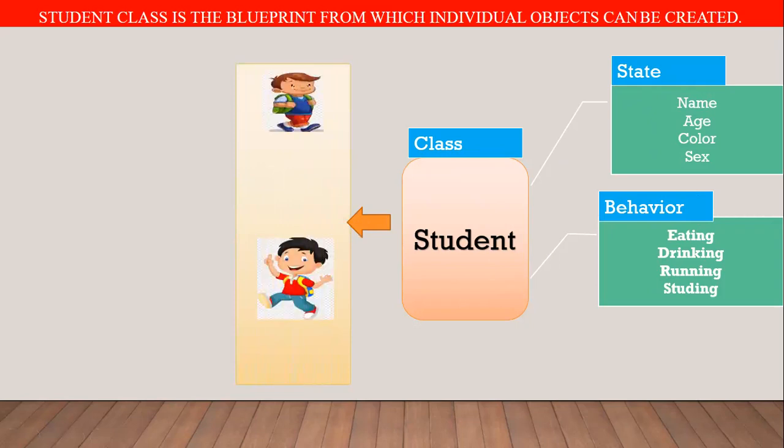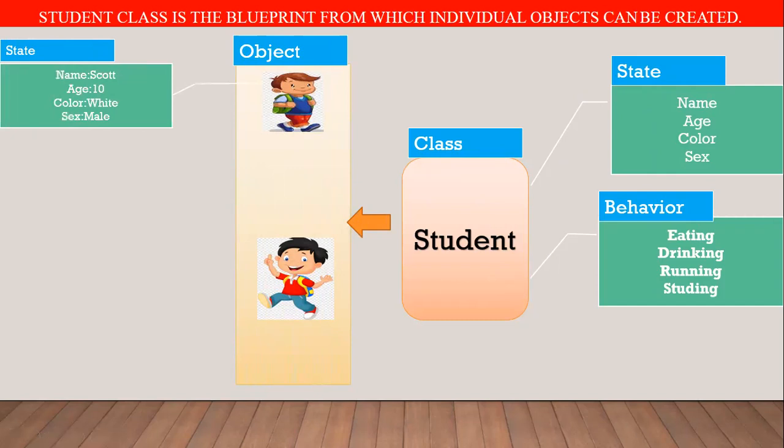Here we create two objects. This is the first object, and this object is also student type, so it contains this state and this behavior. This student contains the state name, age, color, and sex. What is the name value for this object? The name value is Scott, age is 10, color is white, and sex is male.